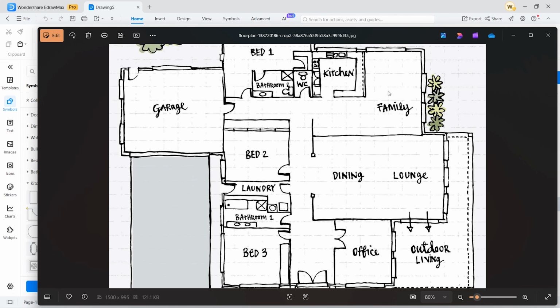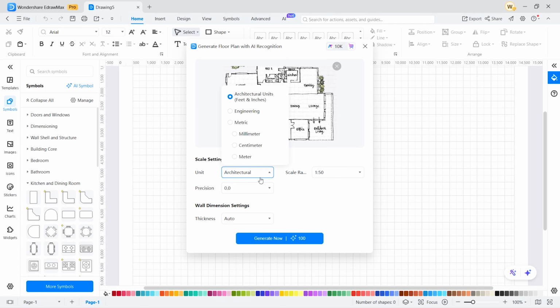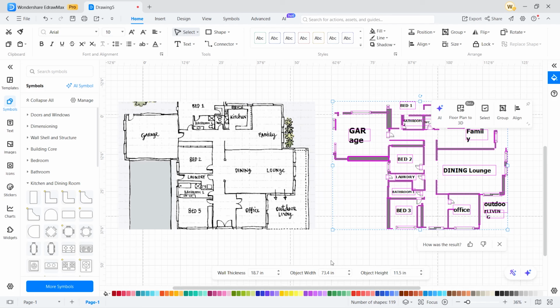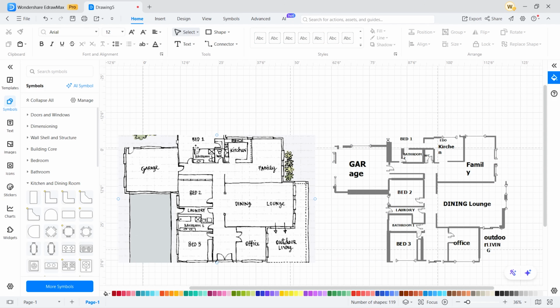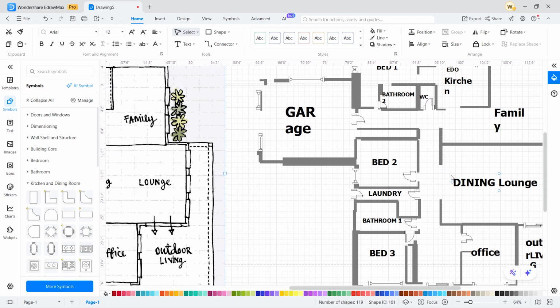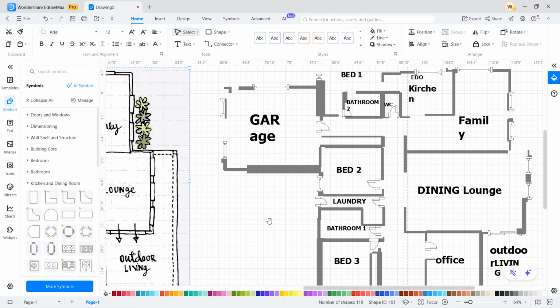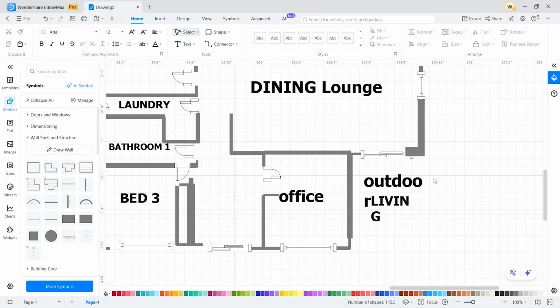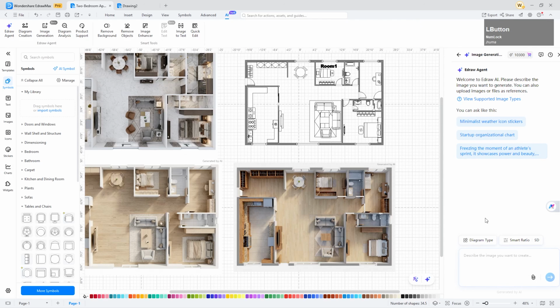I am taking a picture of a hand drawing design. It will take some time. See that the raw image has been converted into an editable drawing. If you want, you can customize this design as you wish. It is possible to do many more things with this software with prompts.